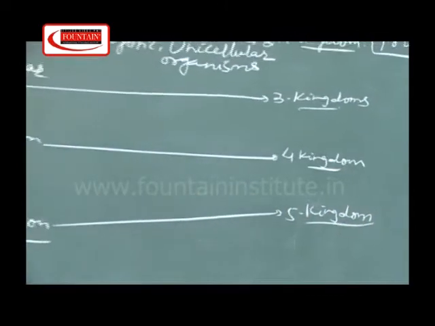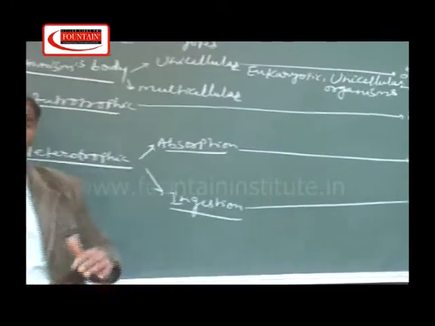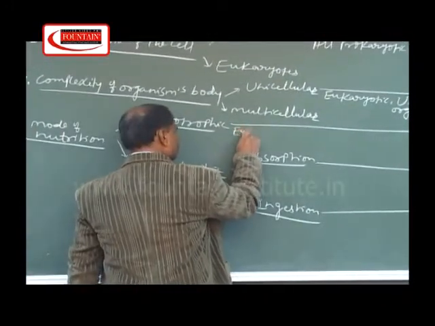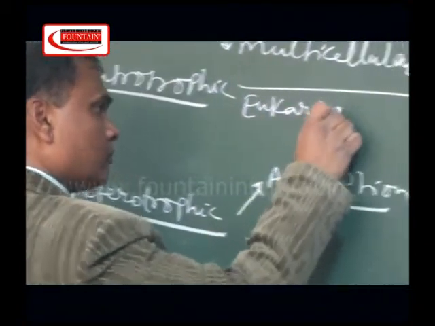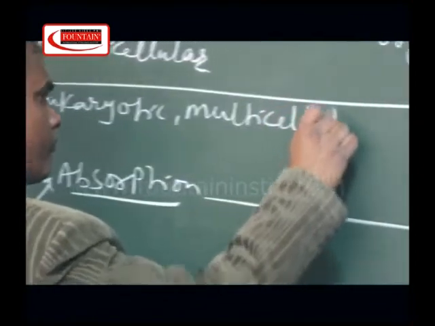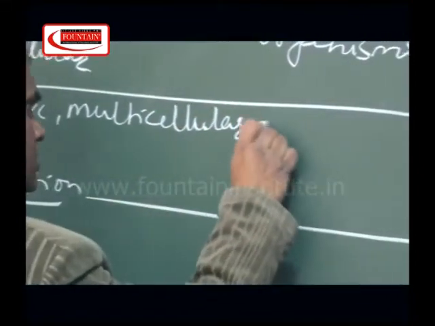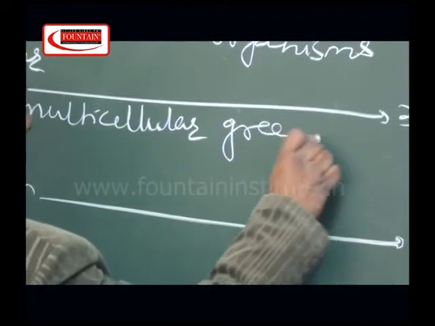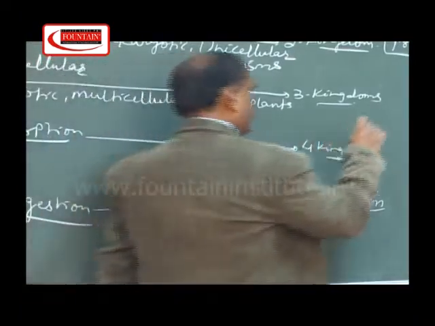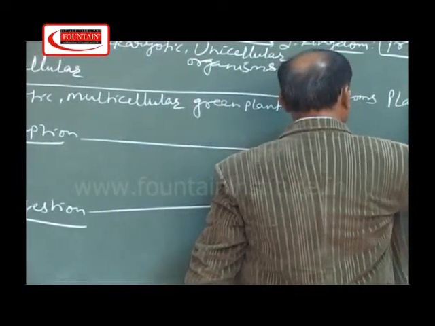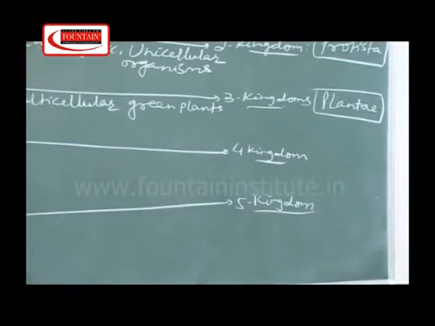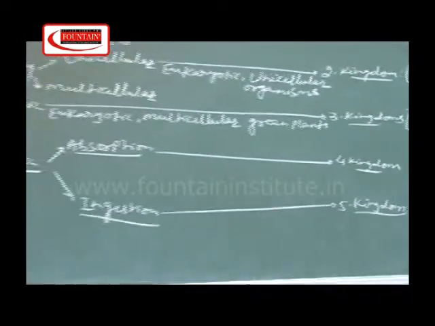In autotrophic mode of nutrition, organic food materials are manufactured, and here he placed eukaryotic, multicellular, green plants, and the name of the kingdom is Plantae. So, kingdom Plantae includes all eukaryotic multicellular green plants.